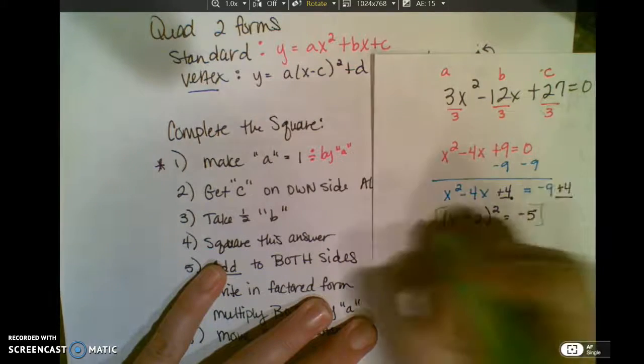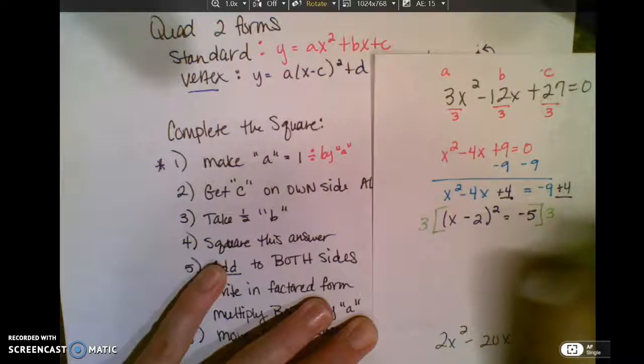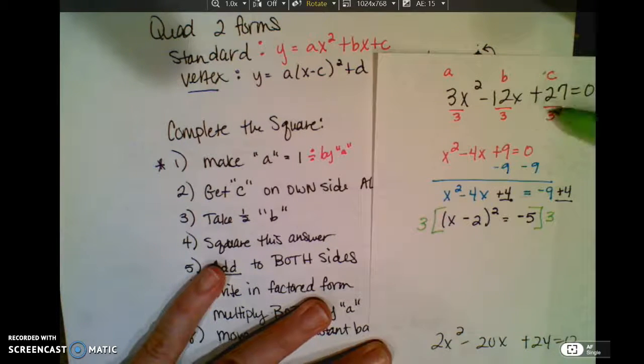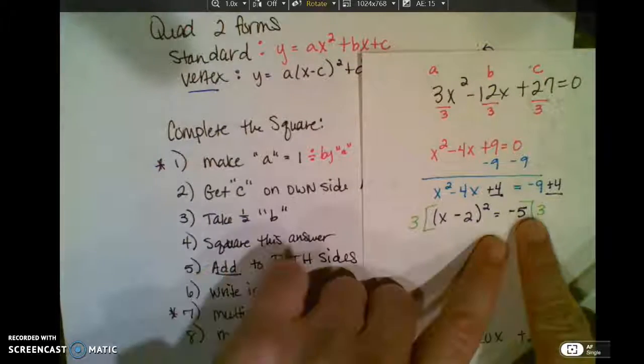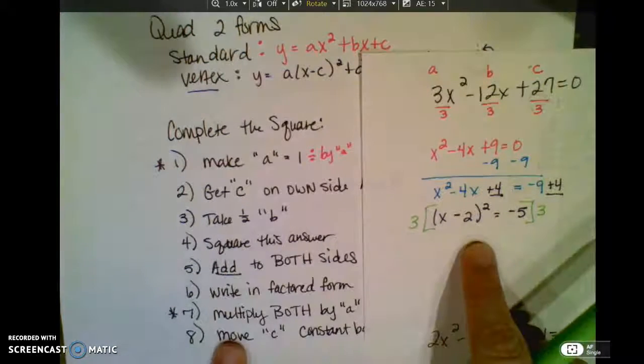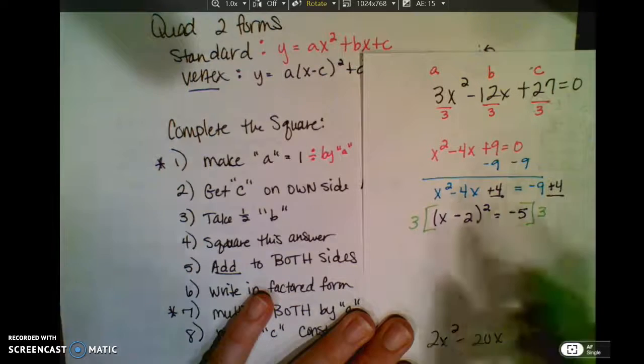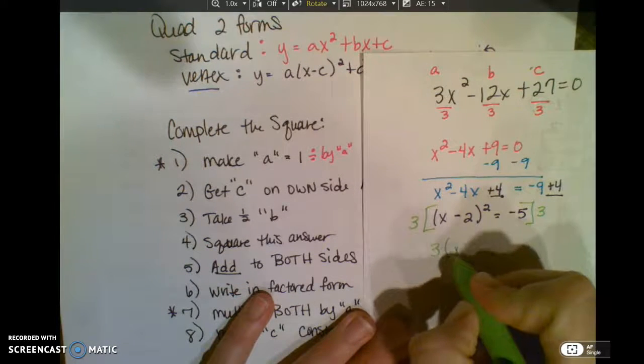So I'm multiplying everybody by what I divided by at the very beginning. So at the very beginning I divided by a, so it was 1 and I could work this problem quickly. But when I'm finished, before I move my number over, which is the last step, I have to multiply by what I divided by. So that is 3 times x minus 2 squared.